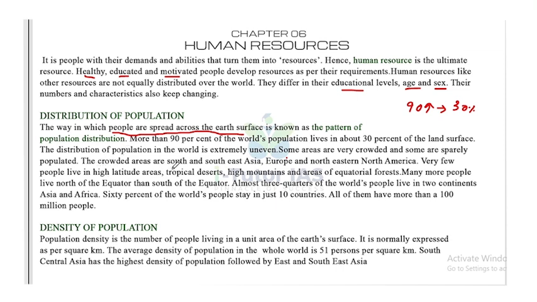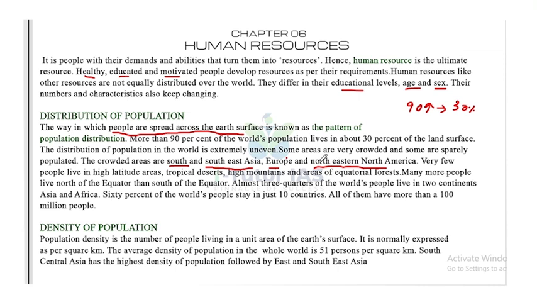The crowded areas are South and Southeast Asia, Europe, and Northeastern North America. Now, very few people live in high latitude areas, tropical deserts, high mountains, and areas of equatorial forest.